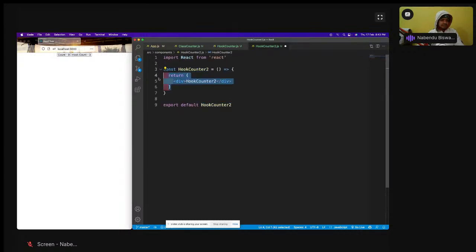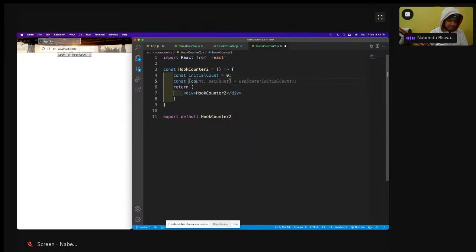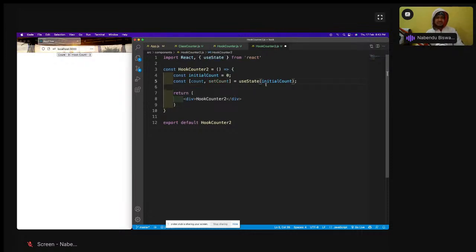I'm having another class like HookCounter2, and here let us have const initialCount. I have an initial count variable. Then const [count, setCount] = useState(initialCount). Nothing much there, only that I'm using this useState and I'm giving it this initial count.